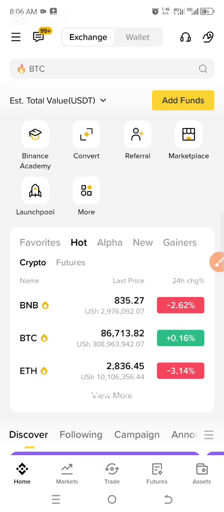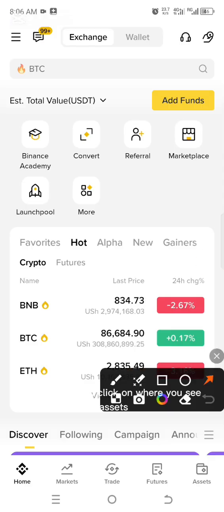Another thing to note here is leverage, whereby you can use $10 and get a leverage of 10x, so you get $10 times 10x, and that will be equal to the amount of USDT they have lent you. So without wasting much of your time, let's go to your Binance account.